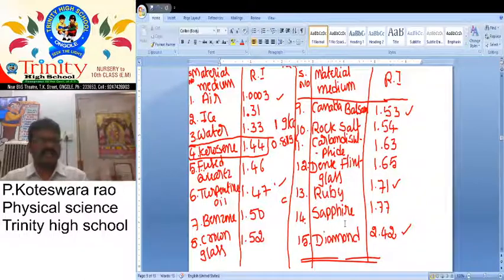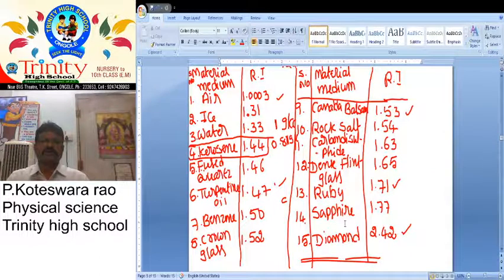Air refractive index is 1.0003, ice 1.31, water 1.33, kerosene 1.44, fused quartz glass 1.46, turpentine oil 1.47, benzene 1.50, crown glass 1.52, Canada balsam 1.53, rock salt 1.54, carbon disulfide 1.63, dense flint glass 1.65, ruby 1.71, sapphire 1.77, and finally diamond is 2.42.